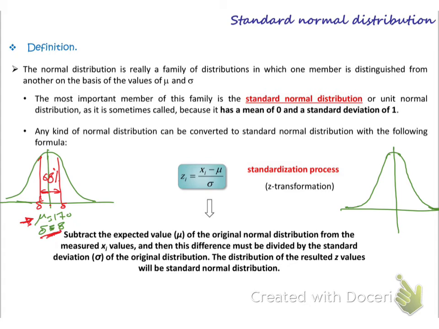So that is the standard deviation. We take one from this side and one from this side, for one sigma. In case of 2 sigma, we take 2 sigma from this side and 2 sigma from the other side.